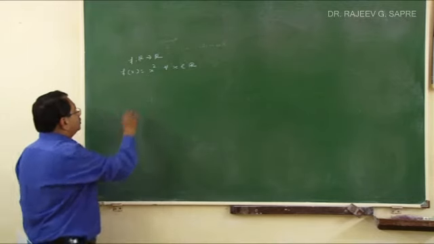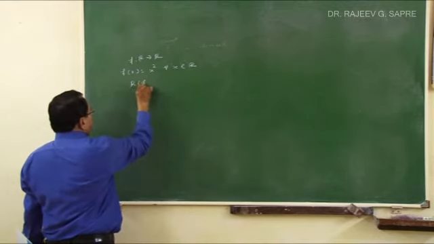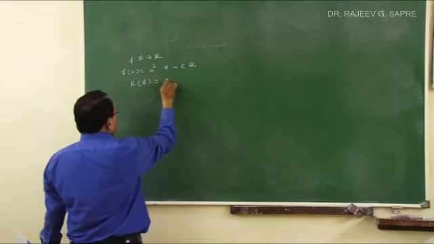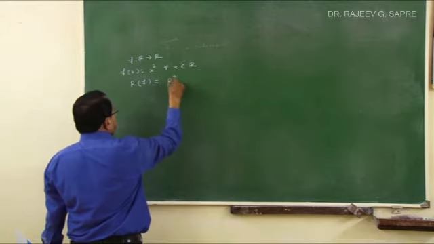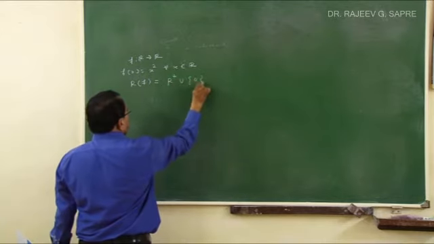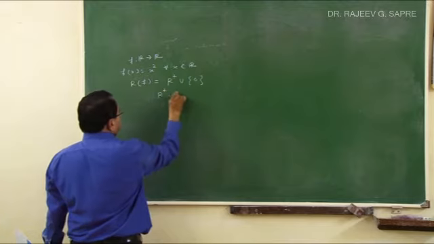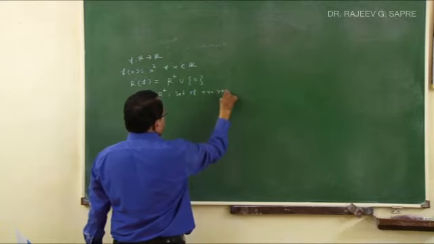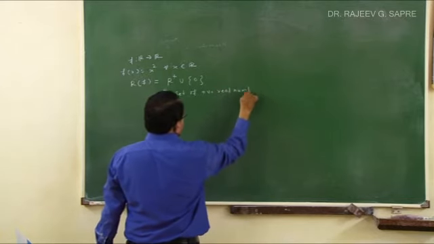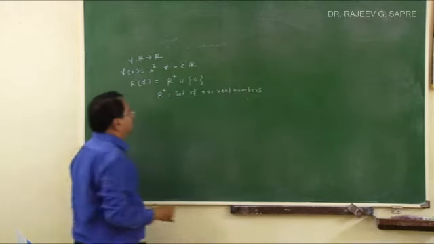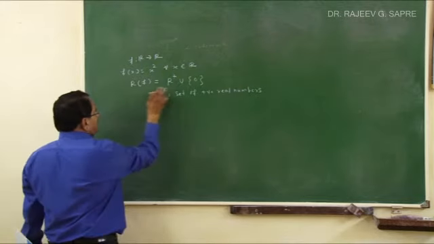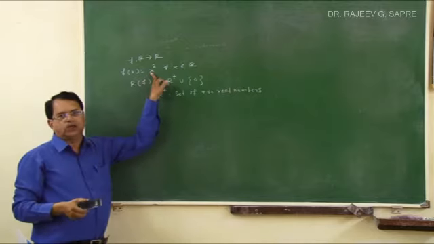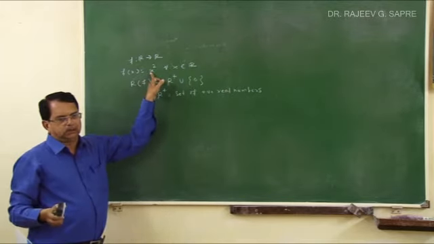So in this case what will happen? Range of the function, Rf in short, will be R plus union singleton 0, where R plus is the set of positive real numbers. So the range of this function will not contain any negative real number.